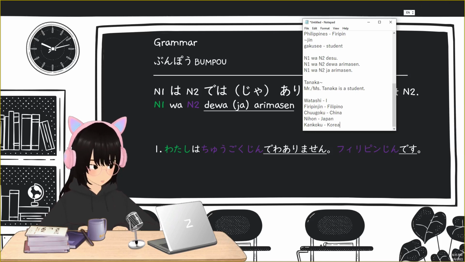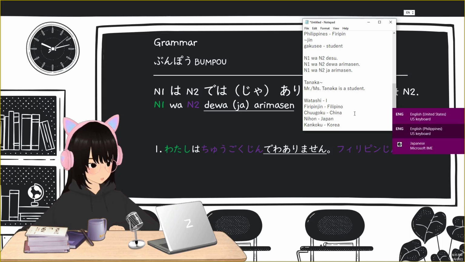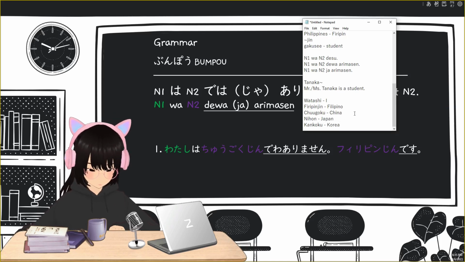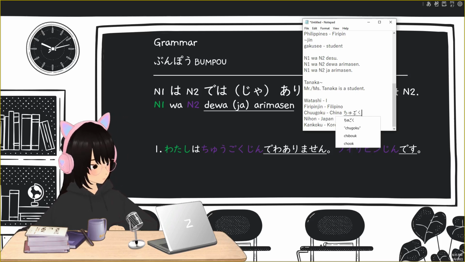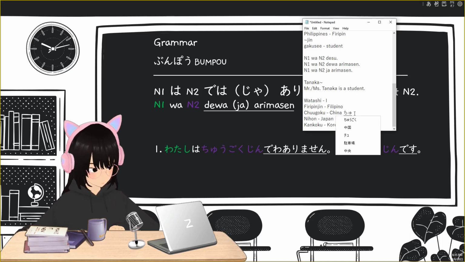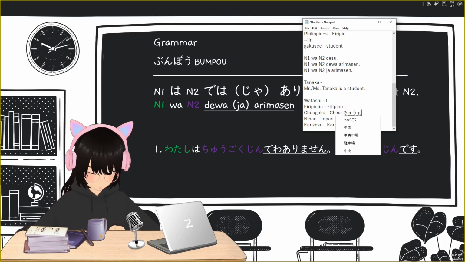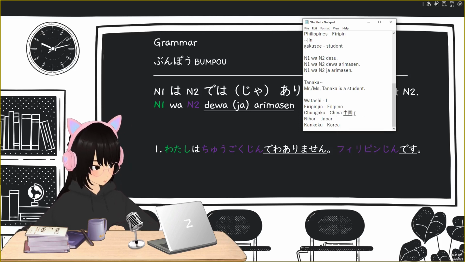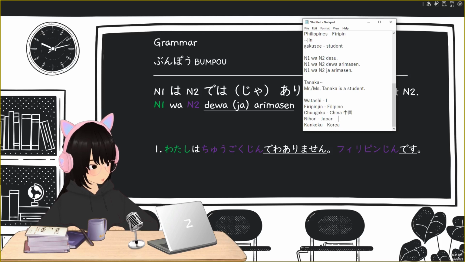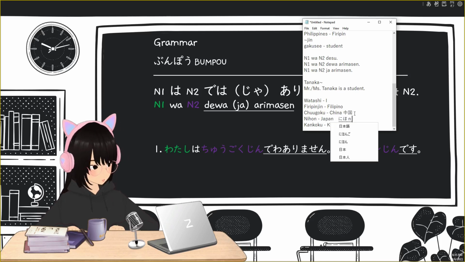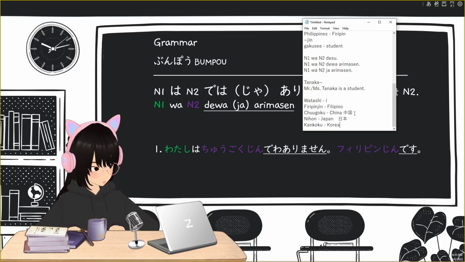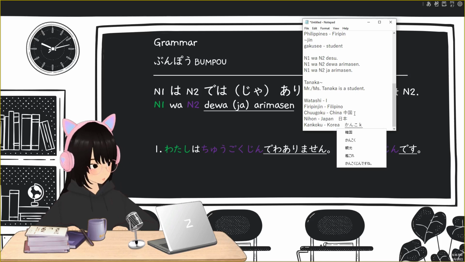Kankoku is Korea. And then Chugoku, it has this kanji. And then Nihon, and then Kankoku.